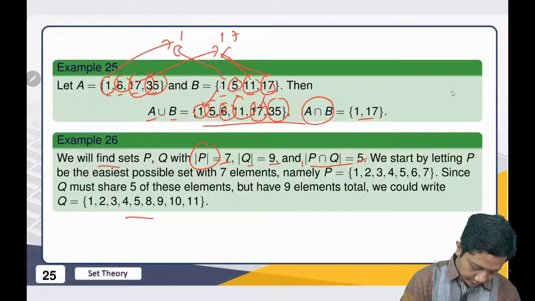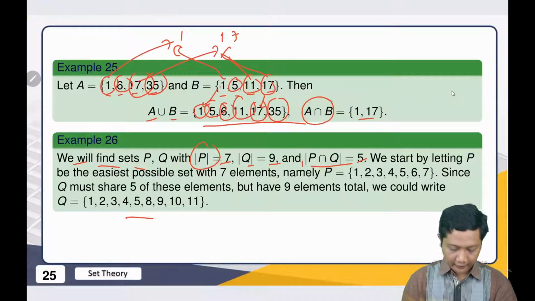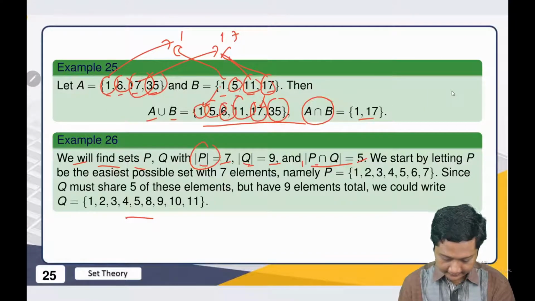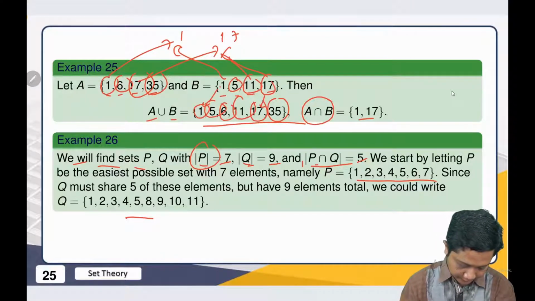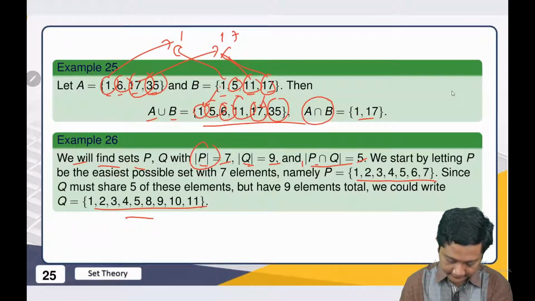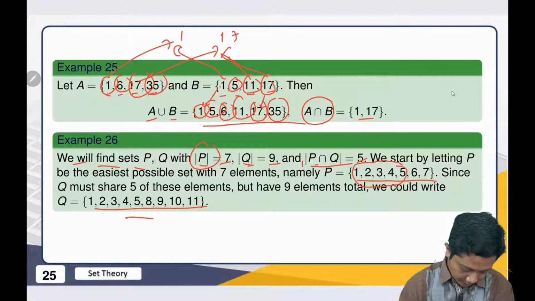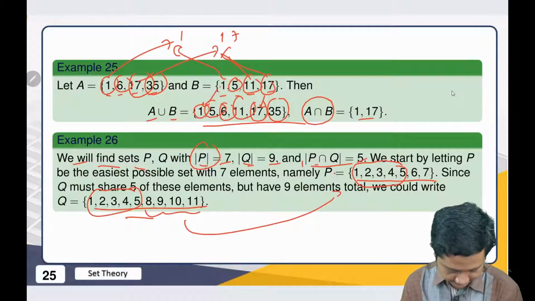The easiest way to find this is we list 1 to 7 for P, then Q is this. Then we can take this 1 to 5 inside, then another one is not here, it's not in P. So this is the example.